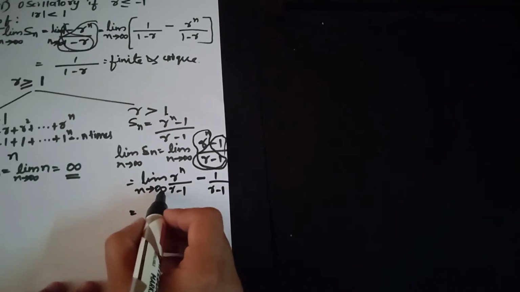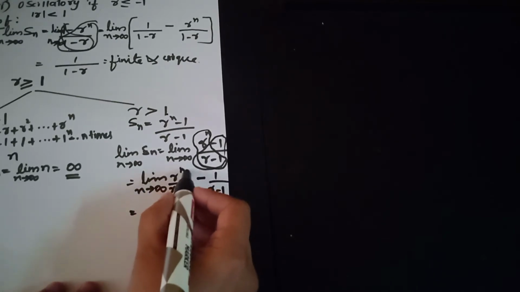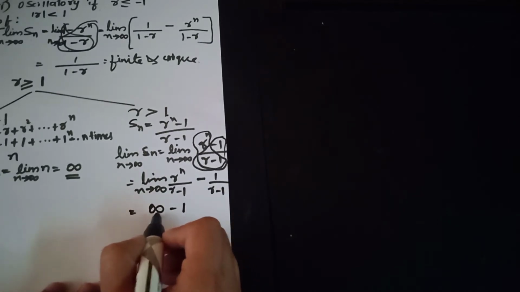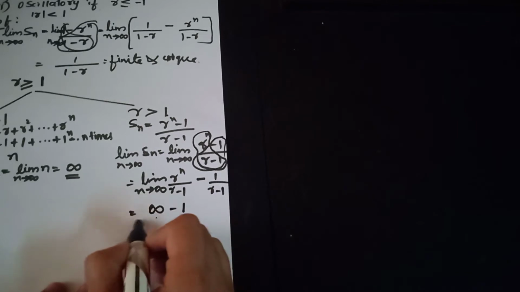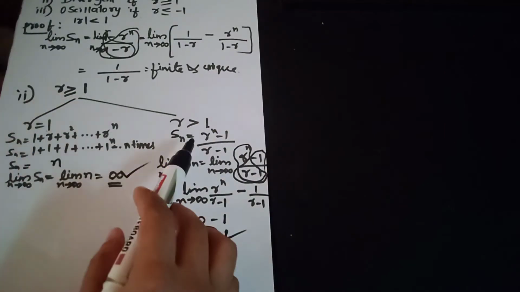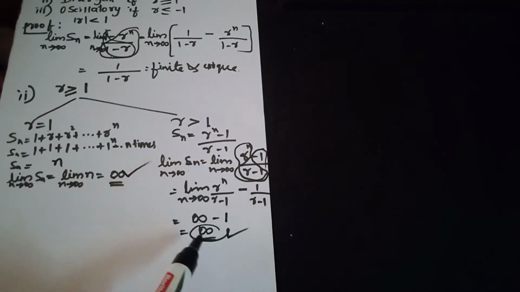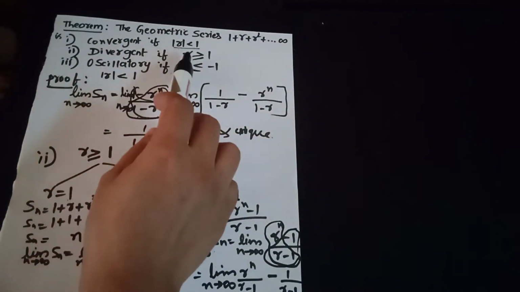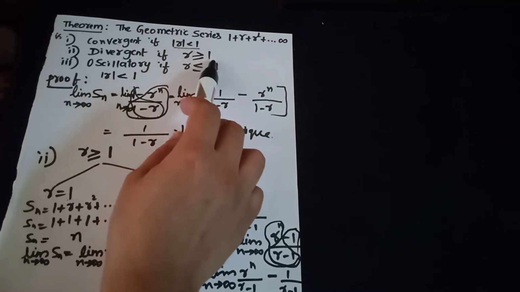Applying the limit, we get r to the power of infinity is infinity minus 1. Anything subtracted from infinity is infinity itself. Therefore, in both the cases, we get the limit of Sn as n tends to infinity is infinity, and therefore the given geometric series diverges if r is greater than or equal to 1.